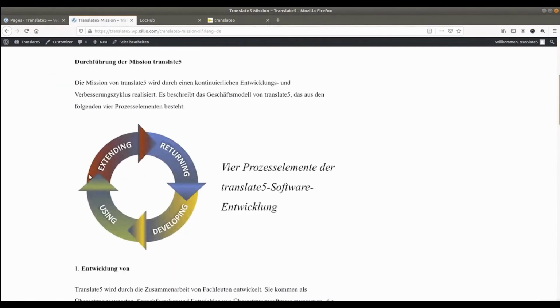This is the German version, which has been pre-translated with DeepL in Translate5 and is transferred back via LocHub and the TAPICC protocol to WordPress. And here you see the adjusted segment which contained the wrong pre-translation.